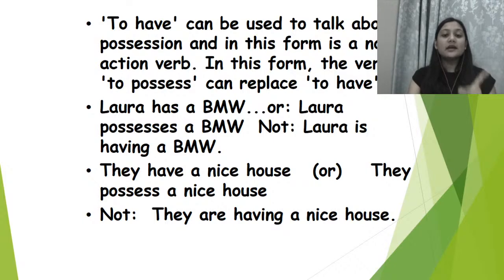We cannot say Laura is having a BMW. That is incorrect. Okay, when you possess something, you have to use the word possess. All right, they have a nice house. That is correct. Or they possess a nice house. We cannot say they are having a nice house, right? That is grammatically incorrect. All right.